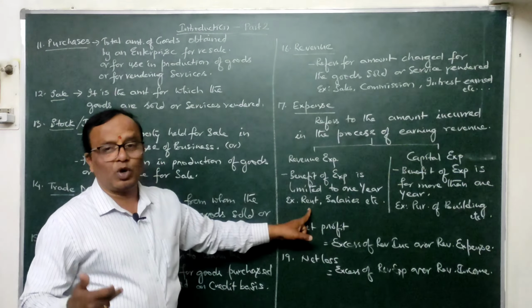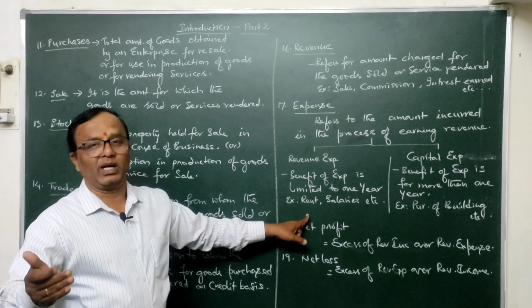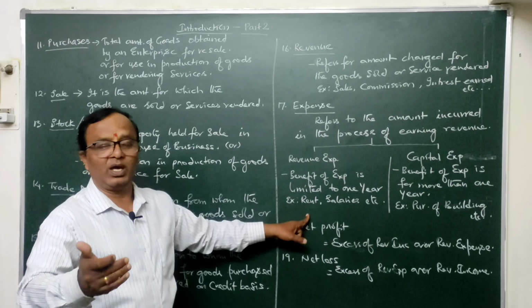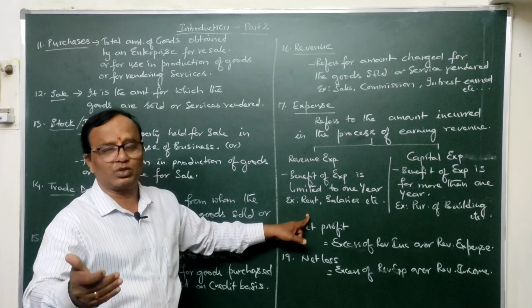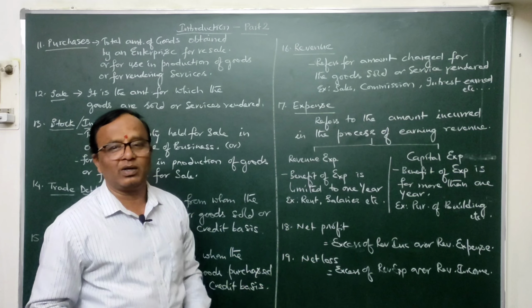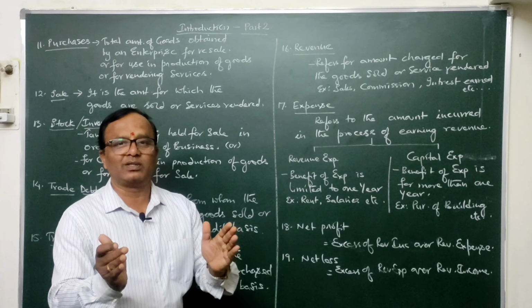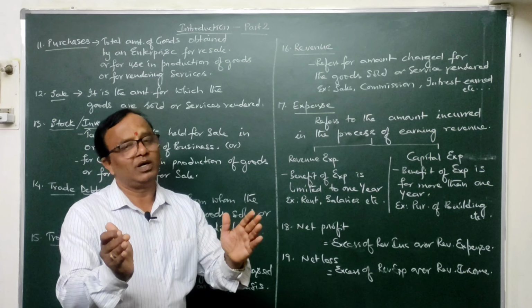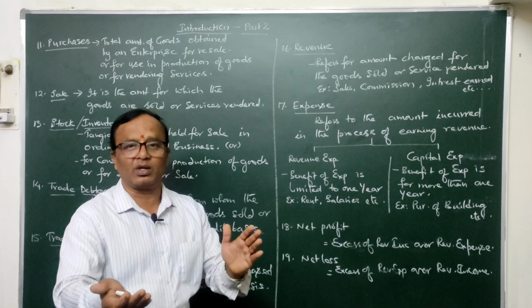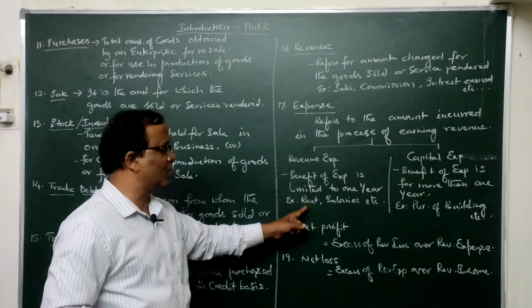Just like rent paid, okay, in accounts if you use simply rent, it is nothing but an expense. Rent, salaries, these are all expenses. When you have paid the rent on the first of the month, within 30 days its benefit will get expired. Again you are supposed to pay the rent. So they are recurring in nature. Revenue items are recurring in nature. So this is a revenue expense, rent.